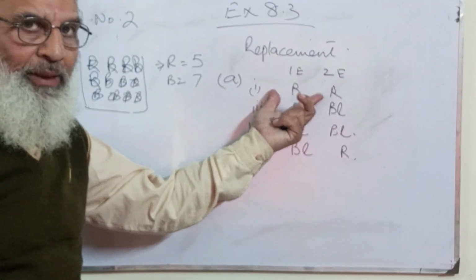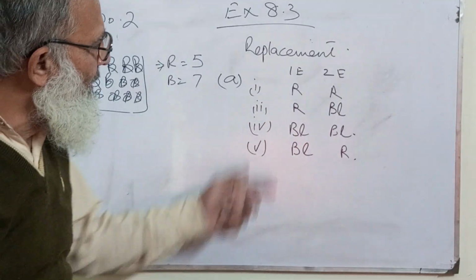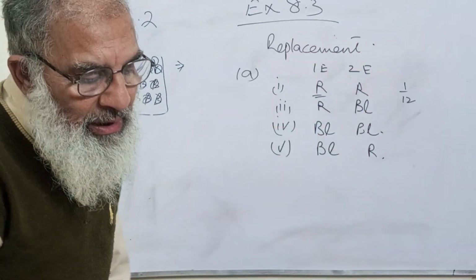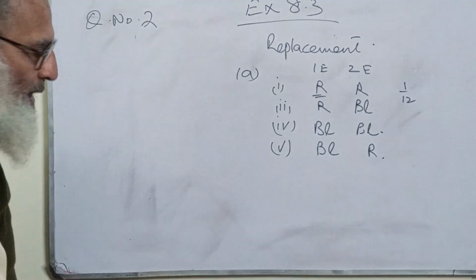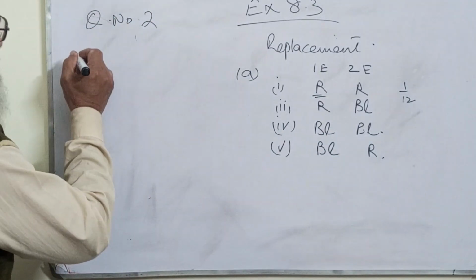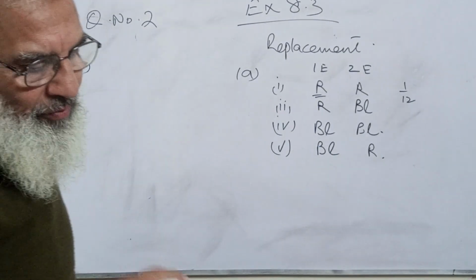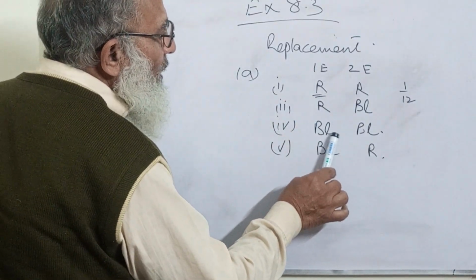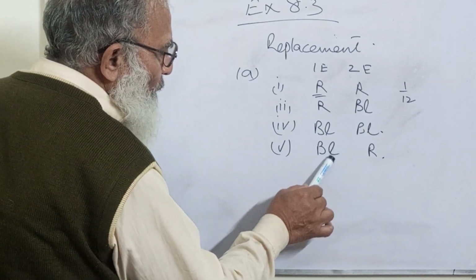Either you pick a red ball or you pick a blue ball. Now how many events are there? For the first there are two possible events. Now what are our questions? Let me rub this and we'll do the question. The first ball is blue. This is B1, so we'll be doing B1. The first ball is blue.